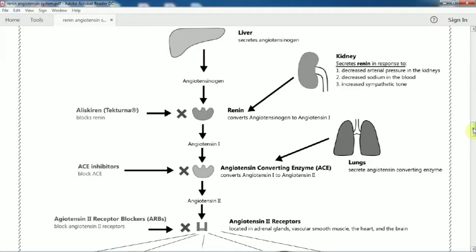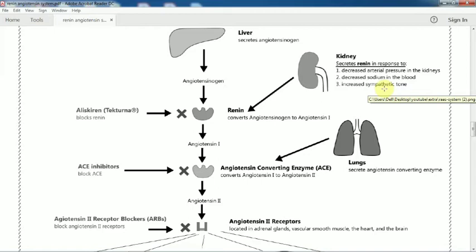The liver secretes angiotensinogen, and angiotensinogen is converted to angiotensin 1 in the presence of renin. So how does renin secrete? Renin secretes from the kidney in response to decreased arterial pressure in the kidney, decreased sodium in the blood, or increased sympathetic tone. We will go through the detail of how the kidney detects the blood pressure going down or arterial pressure decreasing.